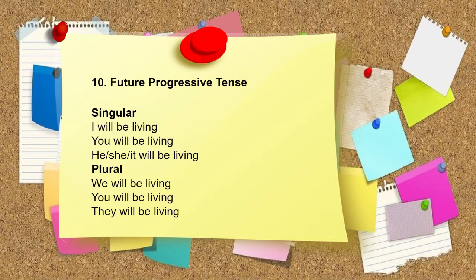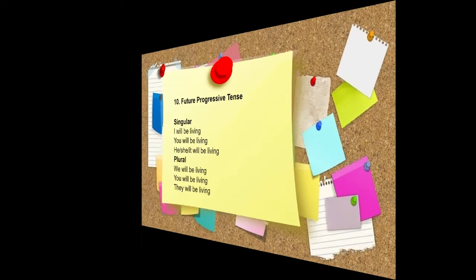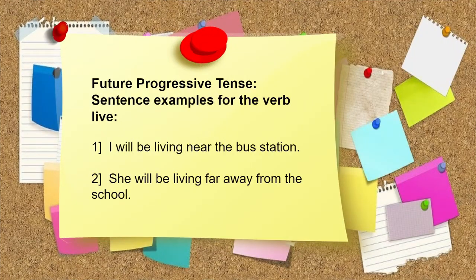Future progressive tense. I will be living. You will be living. He, she, it will be living. We will be living. You will be living. They will be living. Future progressive tense sentence examples for the verb live. I will be living near the bus station. She will be living far away from the school.